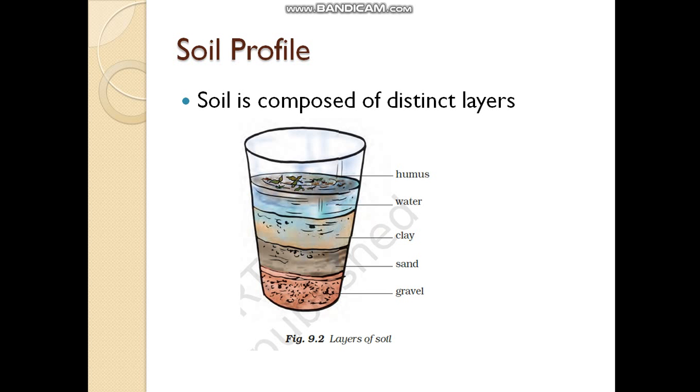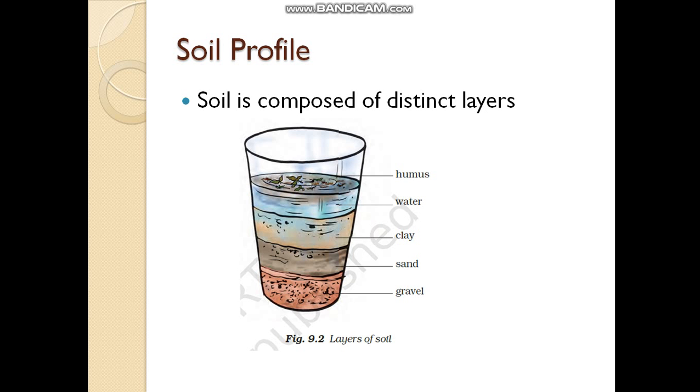To do this experiment, just collect a little amount of soil. Get a glass container, a glass tumbler, otherwise a plastic container, but it should be transparent. Fill one third of the glass tumbler with water. Mix the soil into it. Stir the water nicely with the help of a stick. After stirring, keep this tumbler aside without any disturbance. You should not disturb it in the resting time.